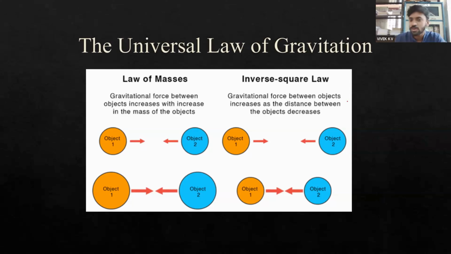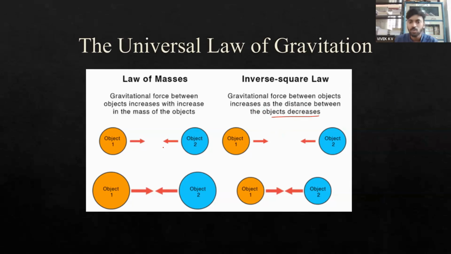Whereas the inverse square law states that the gravitational force between objects increases as the distance between the objects decreases. Or in other words, vice versa, the gravitational force decreases when the distance between the objects increases. Okay, so this is the inverse square law.